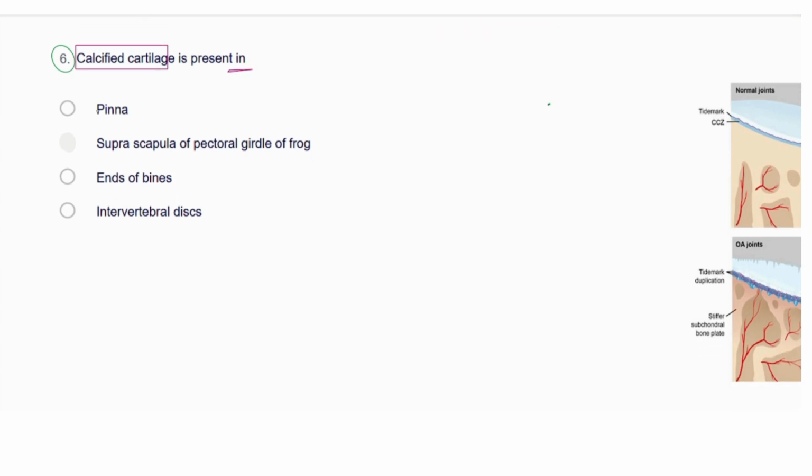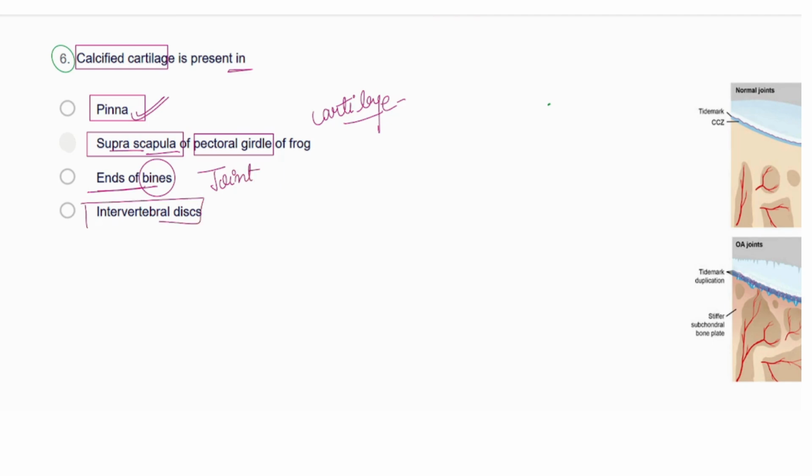Here the options are the pinna, which is actually not that much hard; the suprascapula of the pectoral girdle of the frog, where the pectoral girdle is a kind of cartilage; and ear bones, ends of the bones at the joints, and intervertebral disc. Here we have different types of cartilage.